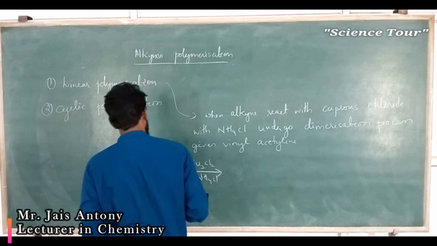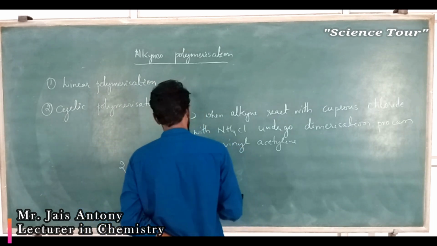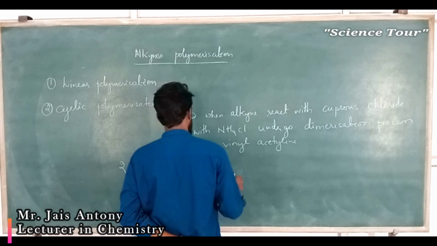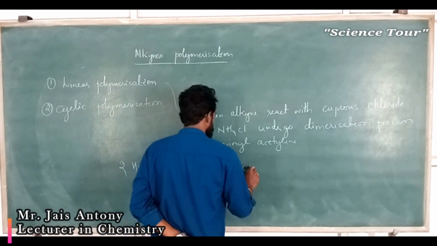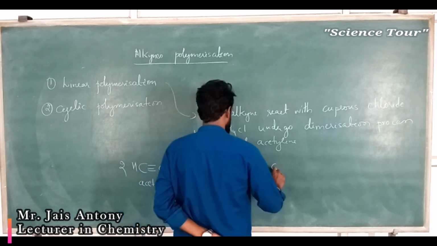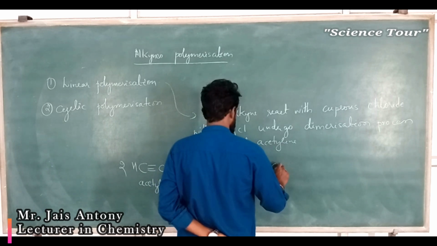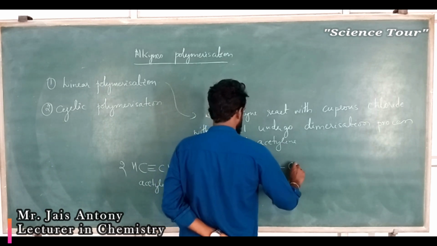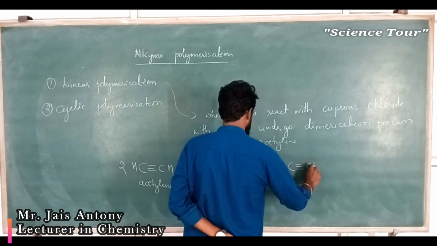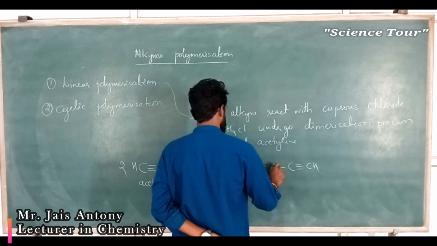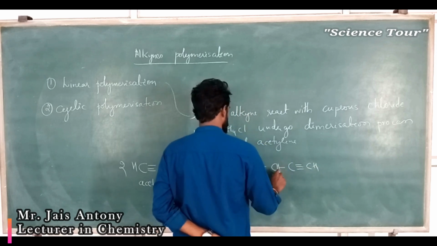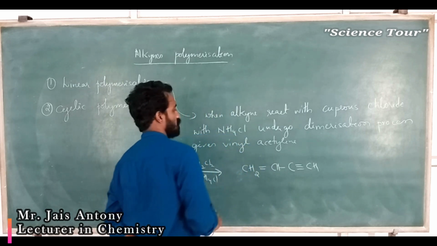Okay, ammonium chloride, NH4Cl. Okay, my dear students, what does it give actually? It gives CH2 double bond C, CH 1 2 3. This compound forms.